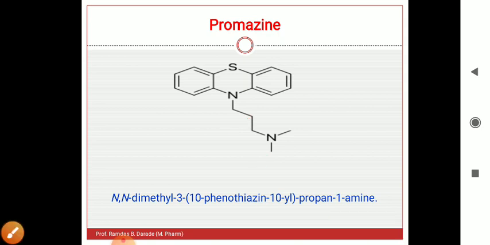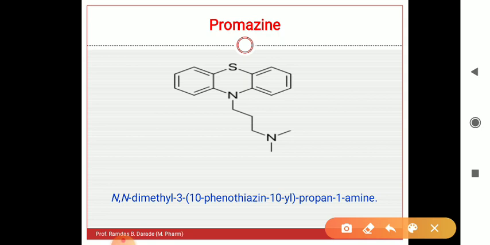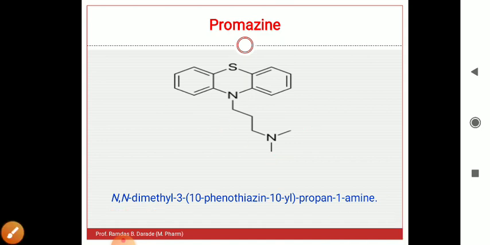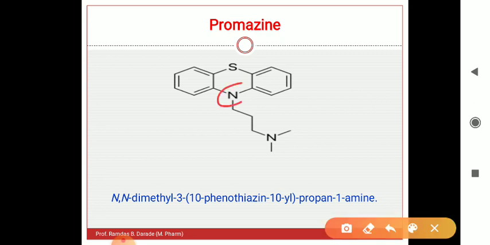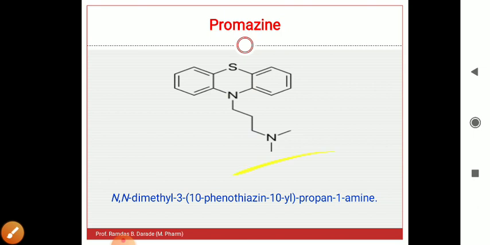Let us see the IUPAC name of this promazine: N,N-dimethyl. There are 2 methyl groups. When numbering starts like this, 1, 2, 3 for this propyl chain, then 10th position is given to this nitrogen: 10H-phenothiazin-10-yl. Means an alkyl chain is there, therefore yl. Propane, as a 3 carbon chain length is there. Then 1-amine, the first position is amine. So this is the IUPAC name of promazine.